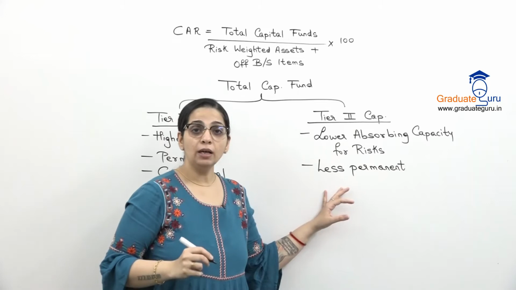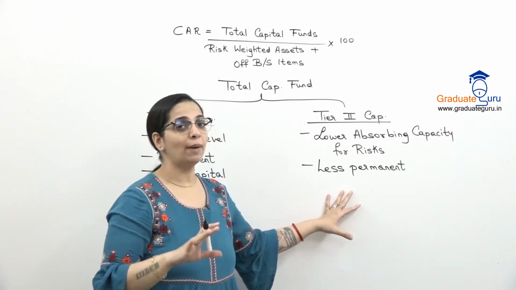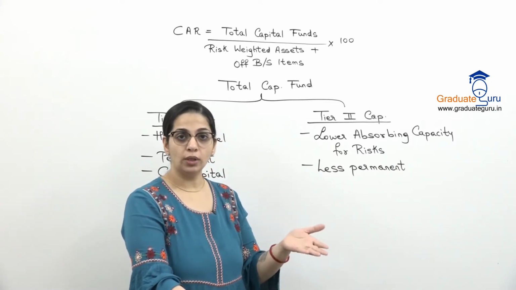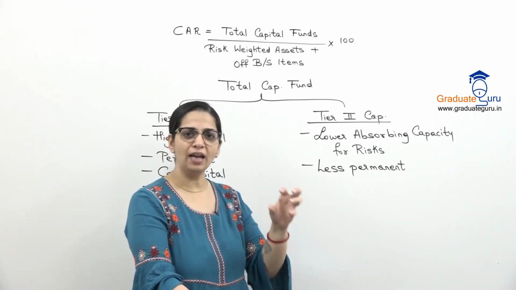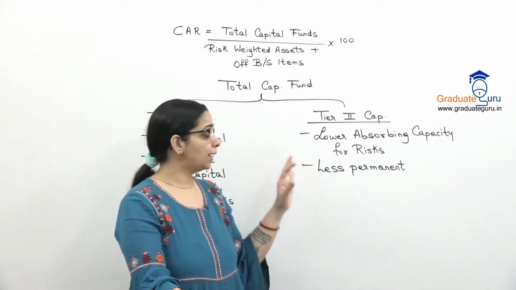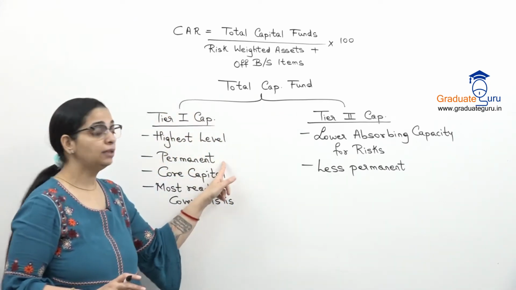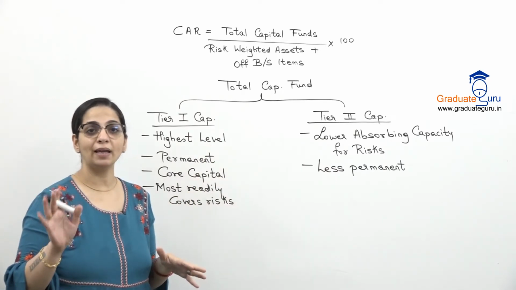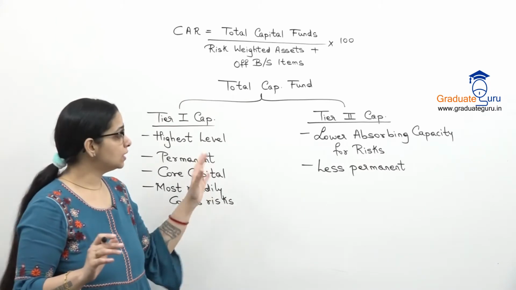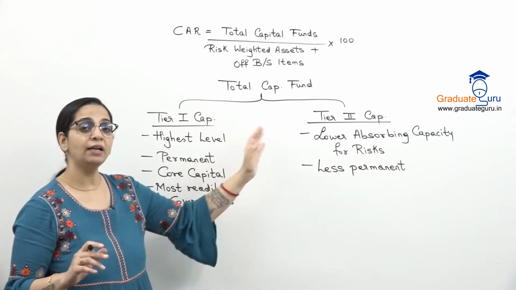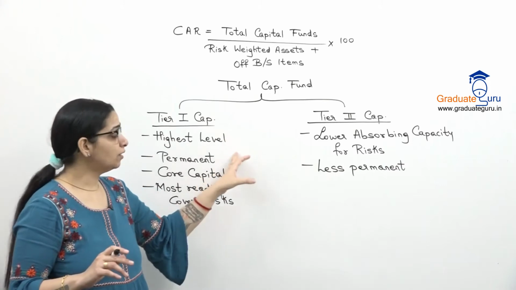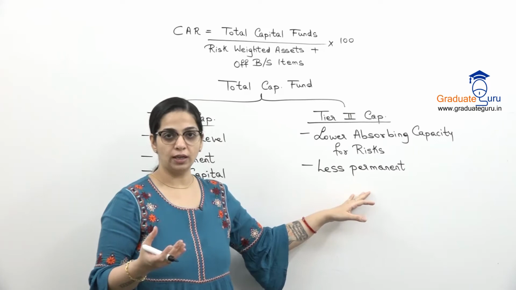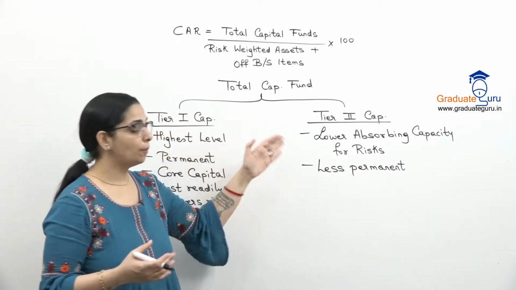So ये capital throughout the life of the bank उनके balance sheet में नहीं रहेगा. This is capital which you have to pay out. Okay, so इसका repayment कर देना पड़ता है in a certain number of years. But tier 1, as I said, is permanent in nature. This will remain in the balance sheet till the end of the banking company's life. So this is the difference between tier 1 and tier 2 capital. अब tier 1 में कौन सी चीजें हम include करेंगे and tier 2 में क्या include करेंगे, that I'll tell you in a while. First, copy this much down.